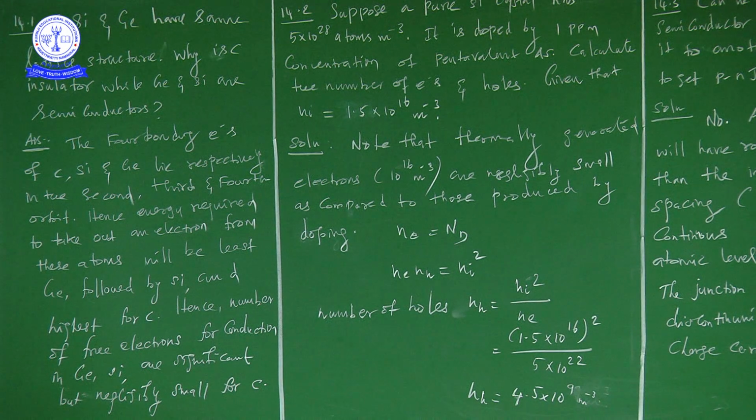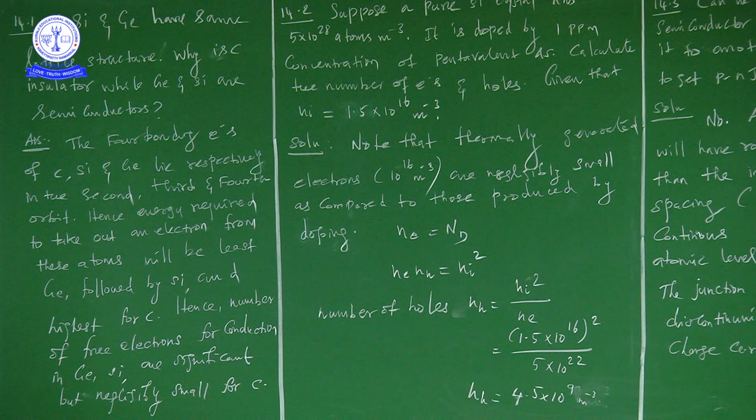Next, at last, you can say that the number of free electrons for conduction in germanium and silicon are significant, but negligibly small in carbon. So this is the answer for this question, right? Though carbon, silicon, and germanium have the same lattice structure, why is carbon an insulator while germanium and silicon are semiconductors?